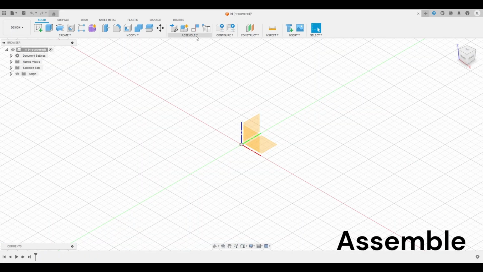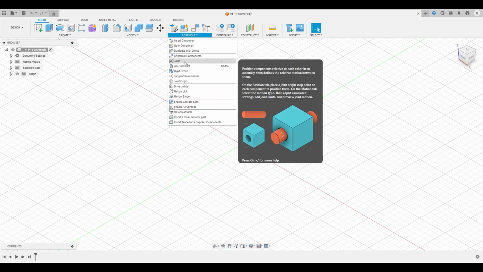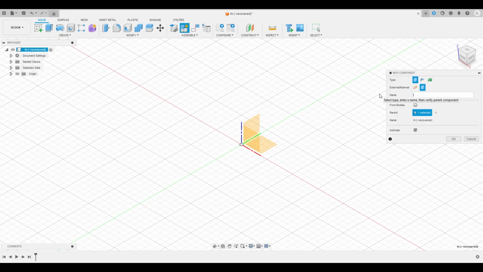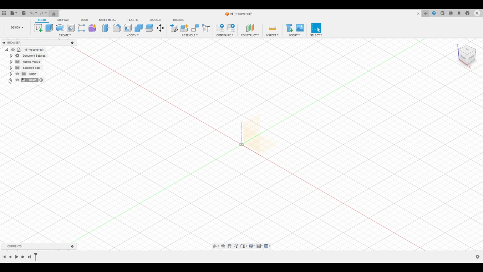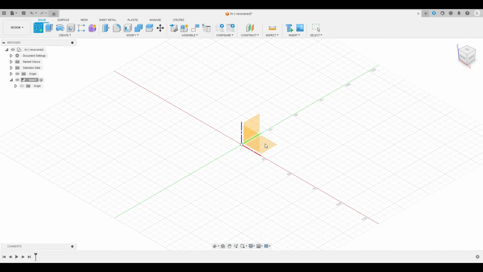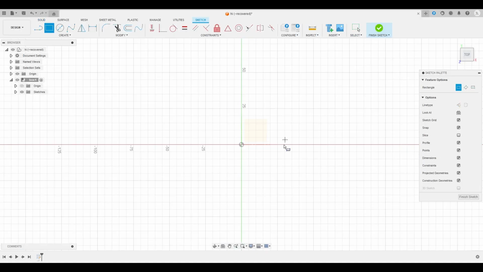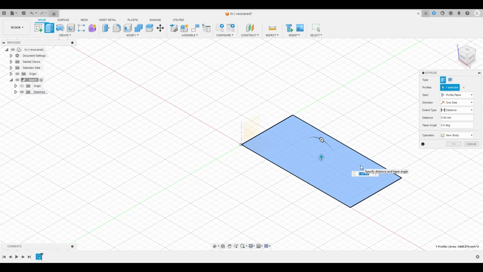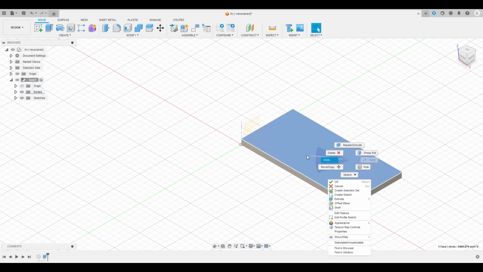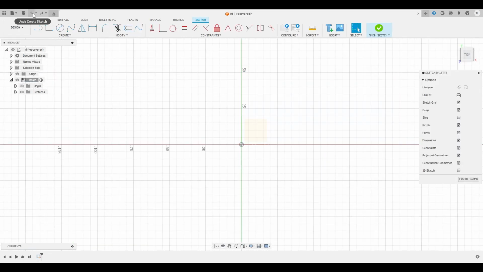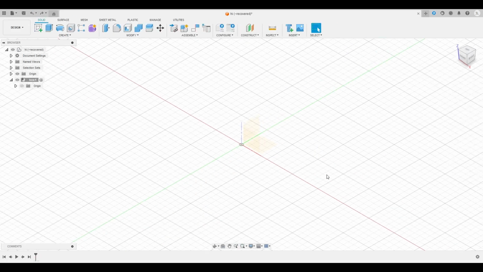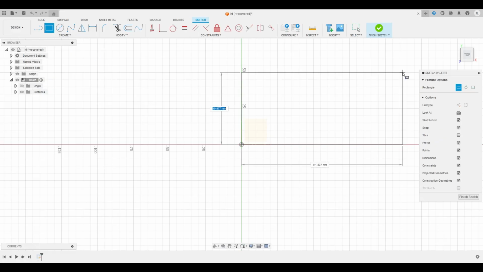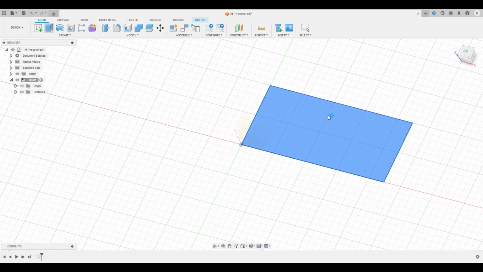Teaching you how to use the joint tool. So first you want to put in a new component, let's say a box. Okay, then after that you want to create a sketch on the XZ plane, a triangle, then you can increase this by 5. Let me go back here and then extrude it by 5.